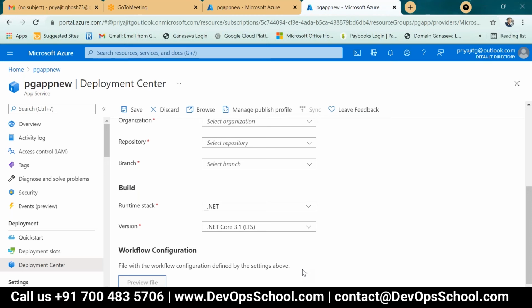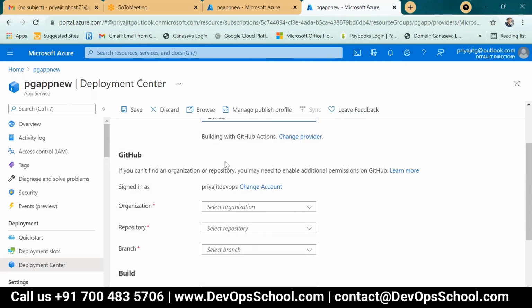Now, what is this better workflow configuration? I don't know. Yeah, this is under preview. It is not in GA, generally available. It is in preview mode. Microsoft always prefers to do these types of activity through Azure DevOps.